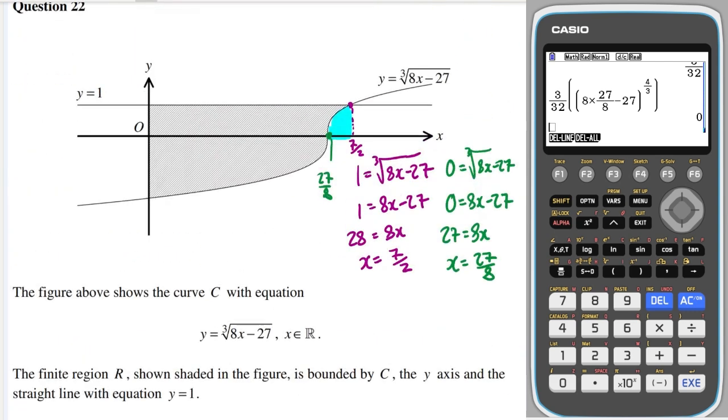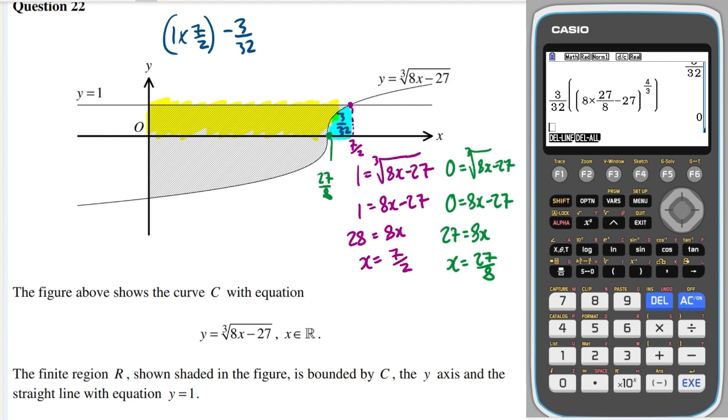So this blue area in here is 3 over 32. And we know we can then work out the yellow area while we're here, because the yellow area will be this rectangle minus 3 over 32. So the rectangle will be 1 times 7 over 2. And then we need to subtract off the blue area, so minus 3 over 32.